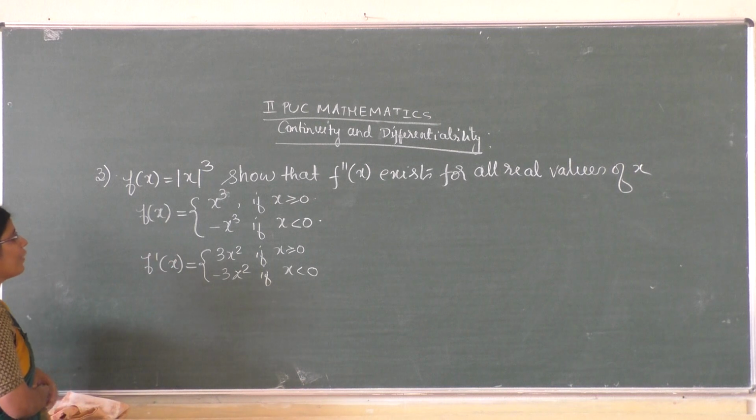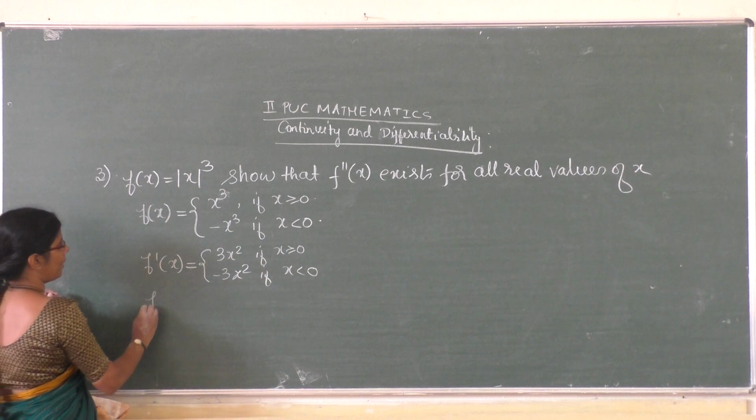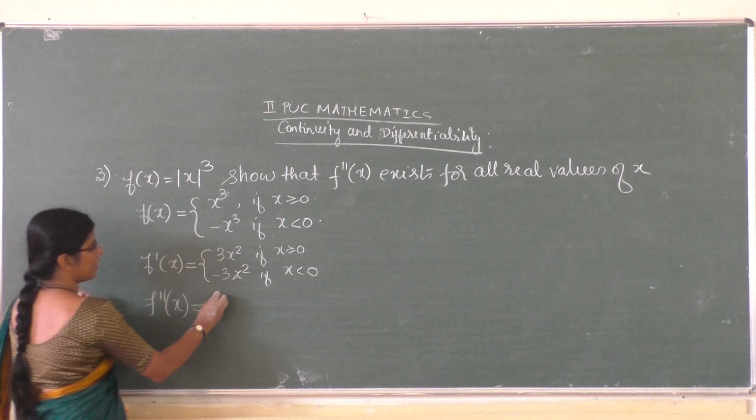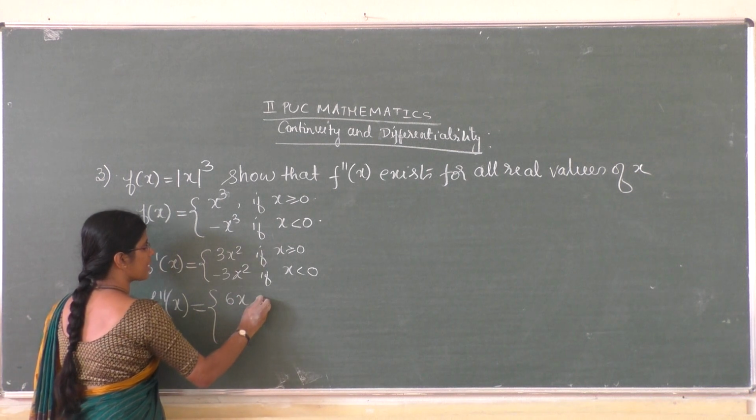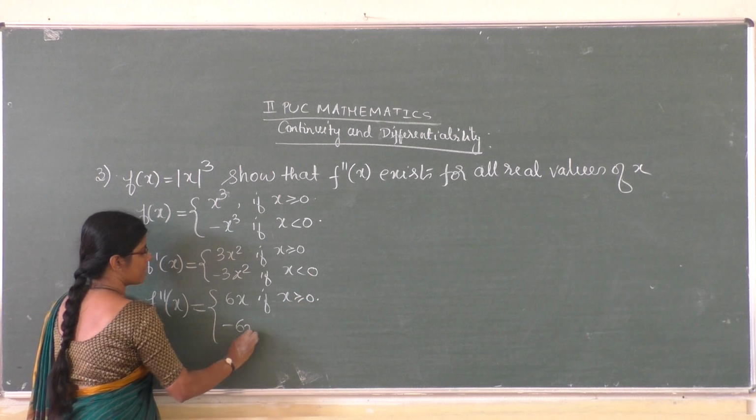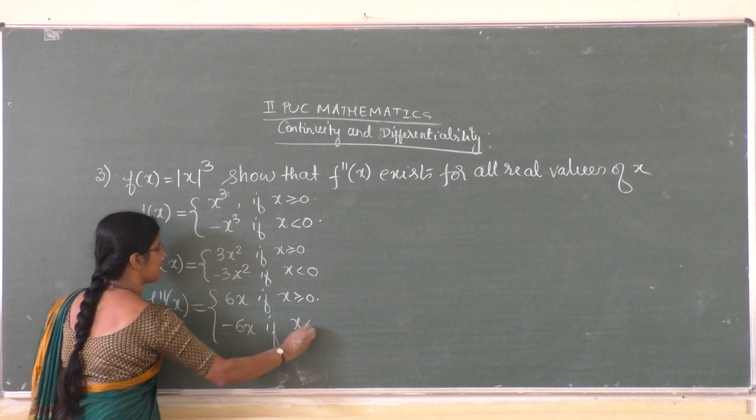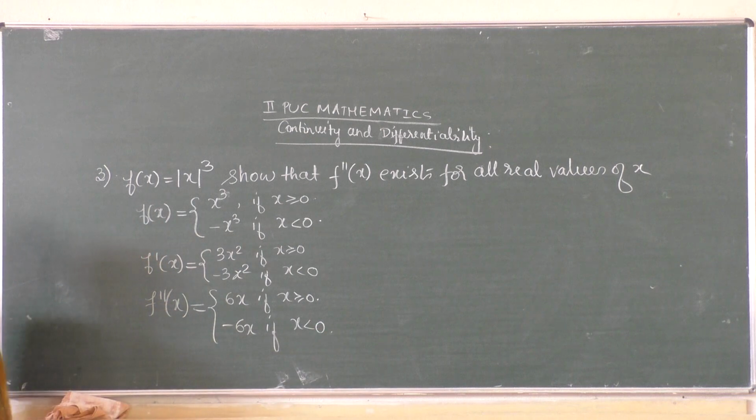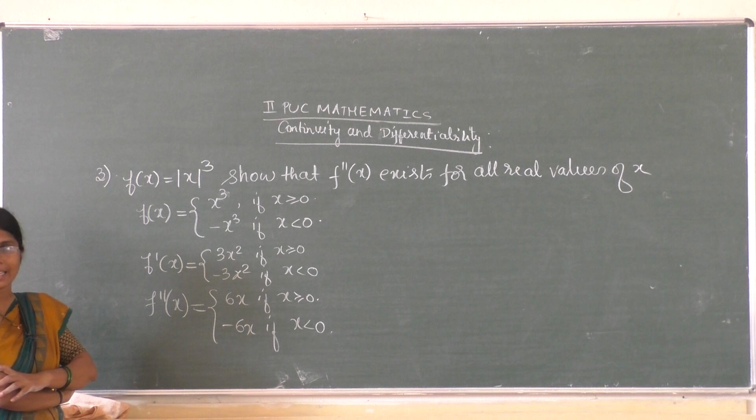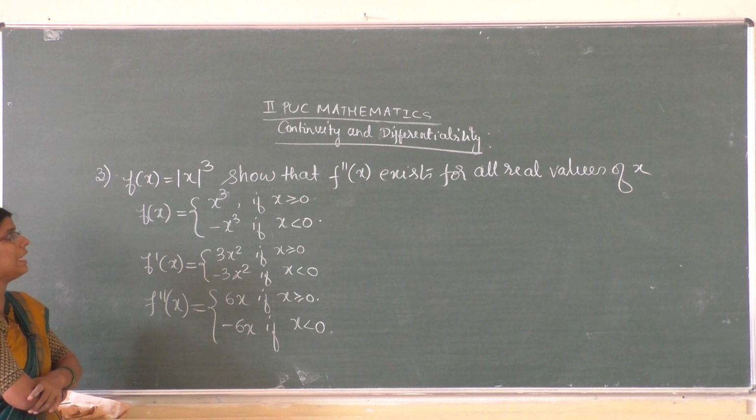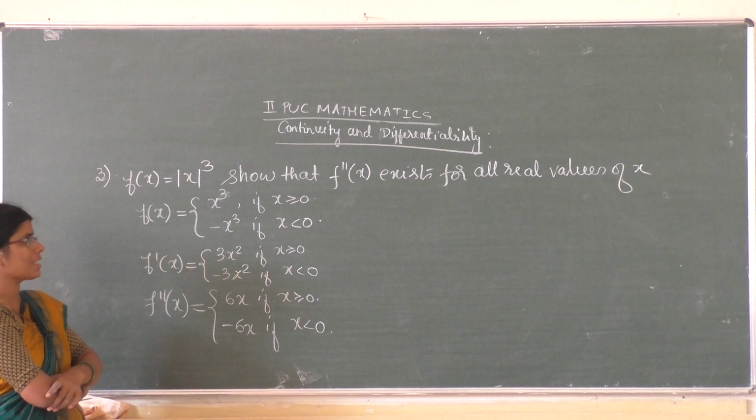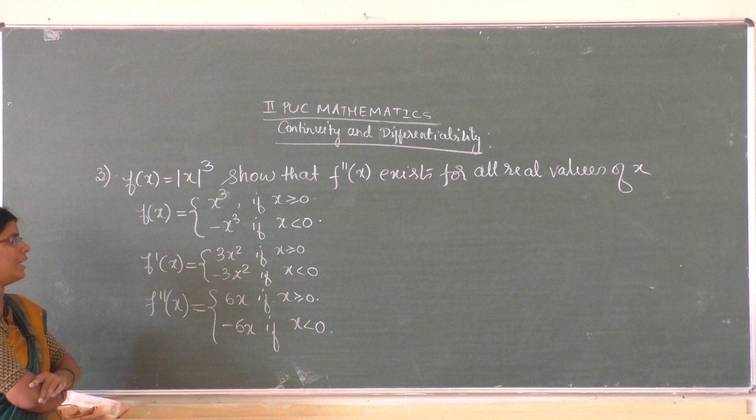Now you can differentiate this again. F double dash of x is 6x if x is greater than or equal to 0, and minus 6x if x is less than 0. So therefore f double dash of x exists for all real values of x.